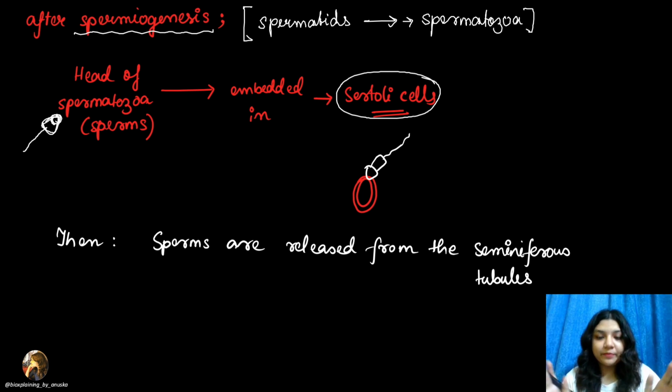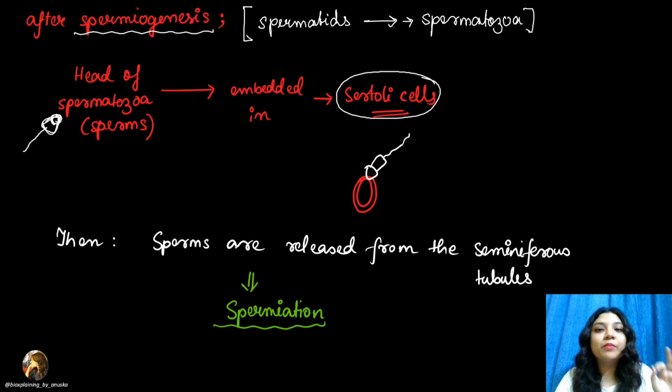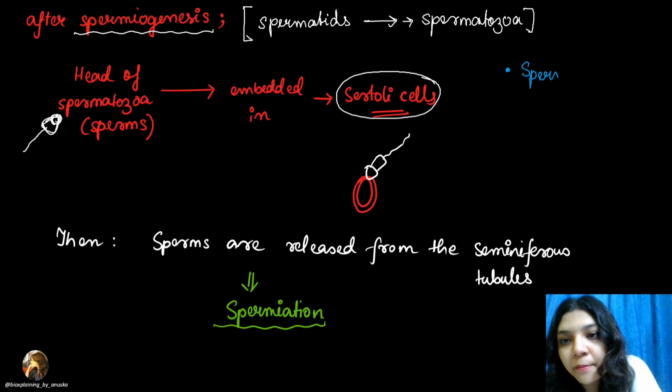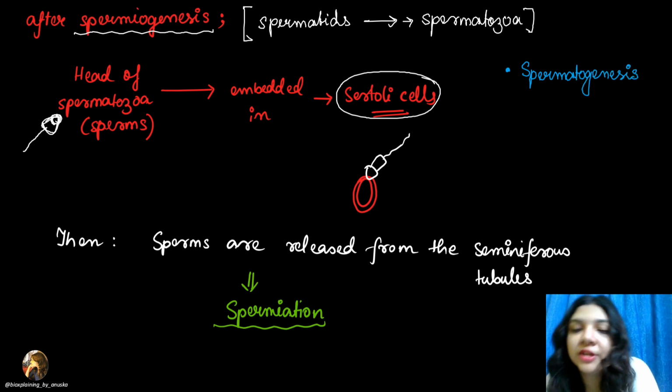तो अब तक we were seeing that all of these were happening inside the lobules, inside the seminiferous tubules. Now the sperms are released. And what is this process known as? इसे हम लोग कहते हैं spermiation. राइट तो वन थिंग यू ऑल प्लीज रिमेंबर कि ये सब अलग अलग प्रोसेस है. जैसे spermatogenesis is the overall thing that is formation of sperms, overall process. Then क्या टर्म आता है? Then आता है spermiogenesis.